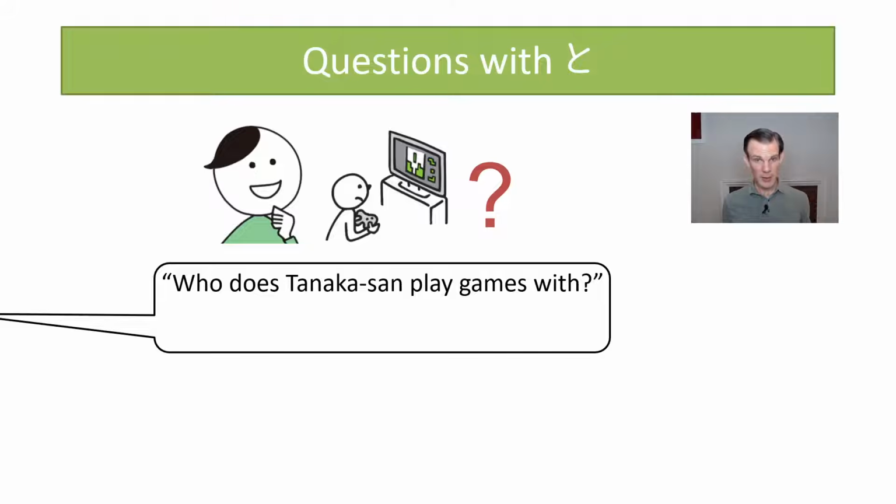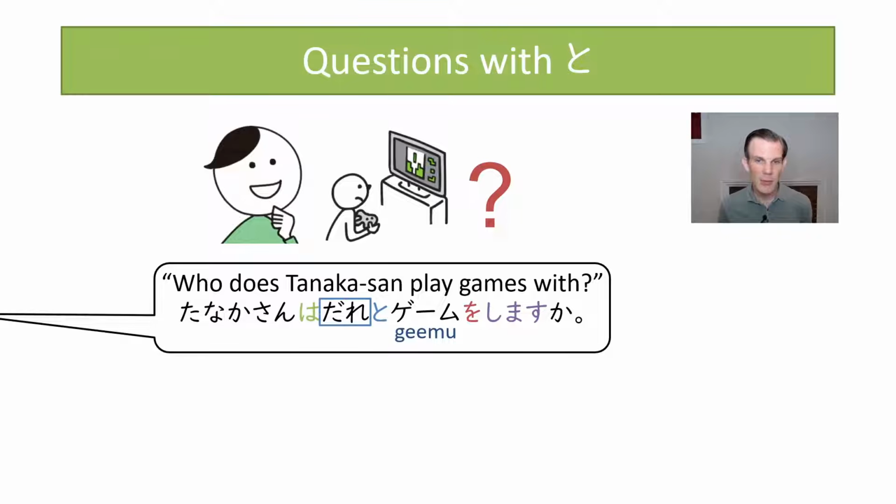How about questions? So if we wanted to ask, we don't know who Tanaka-san plays video games with, and we want to ask who does Tanaka-san play video games with, that would be Tanaka-san wa dare to game wo shimasu ka? So we use that exact same structure. We just take out the answer, replace it with the question word that we need the answer for. So dare to, with whom, right? Dare to game wo shimasu ka? Then the answer could be Smith-san to game wo shimasu.